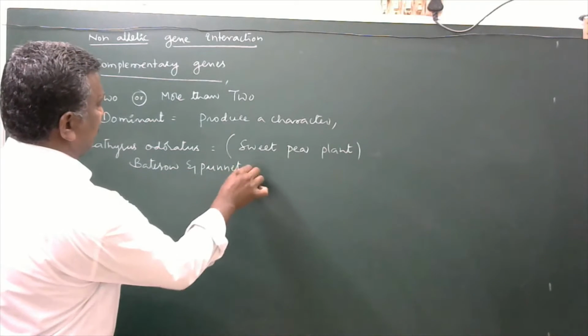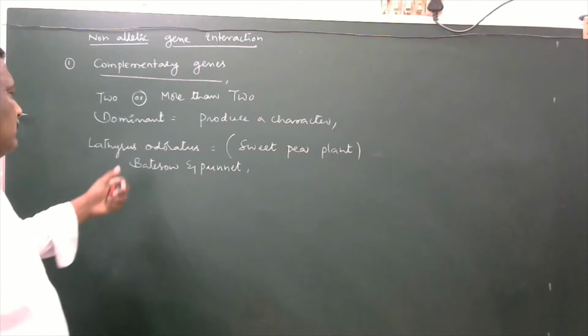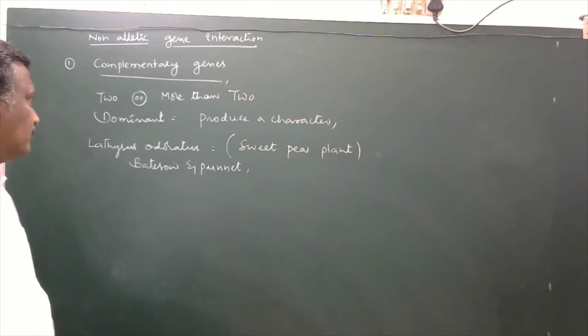So these two scientists chose Lathyrus odoratus for their experimentation.